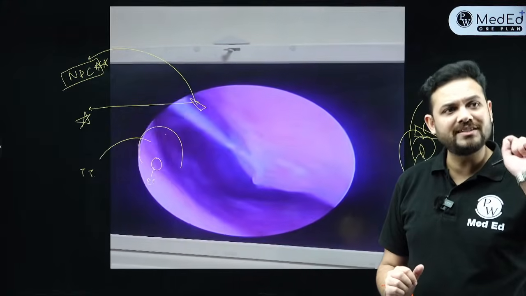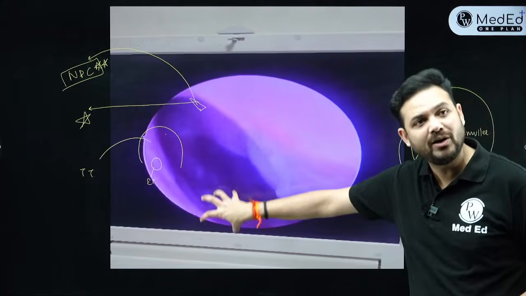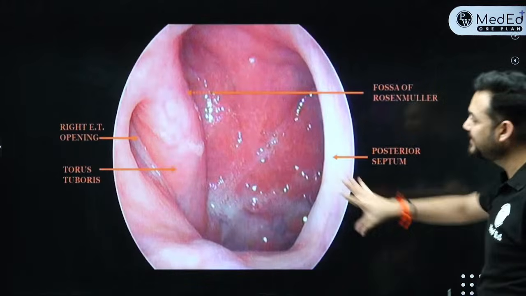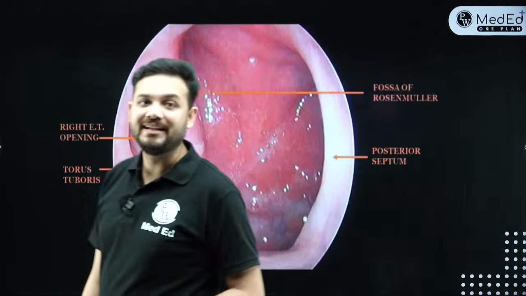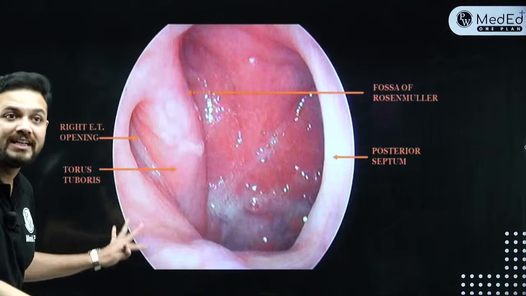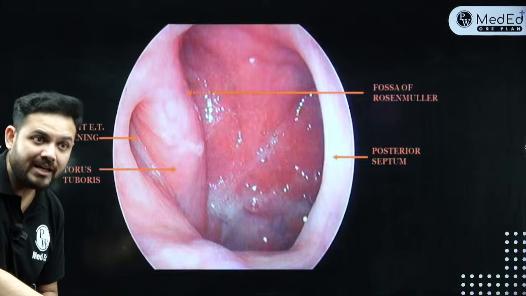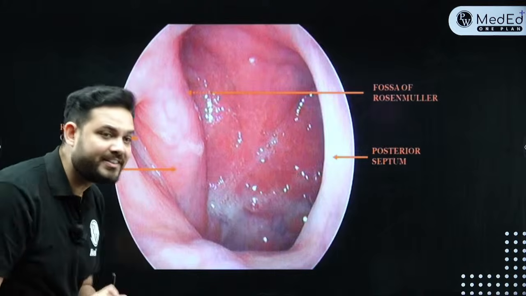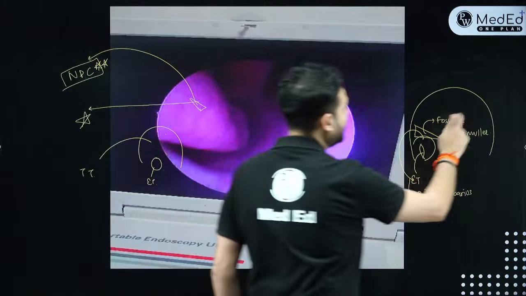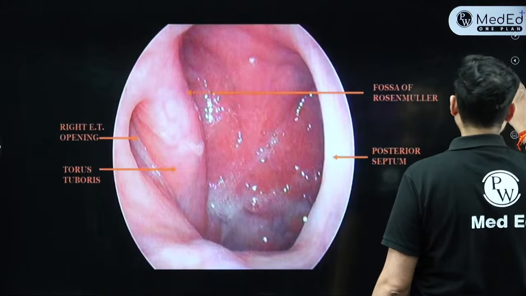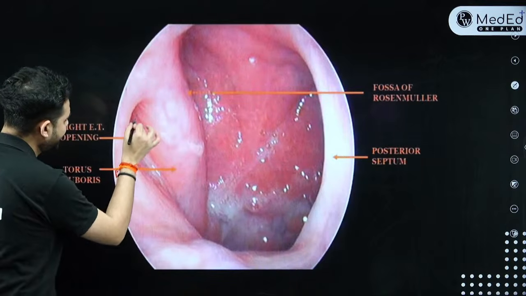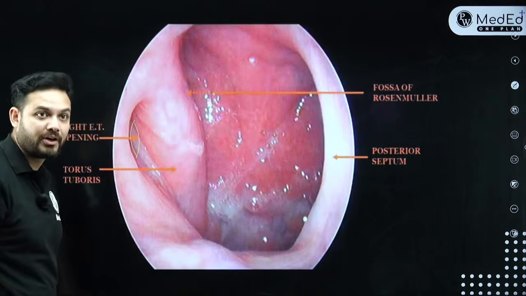Now I'm just going to show you a picture of exactly what I have done. This is the picture of this exact case, the right side nasopharynx. You have taken the scope along the floor of the nose behind, and this is what exactly you see. What do you see on the lateral wall? A slit-shaped opening. And what is this opening? This opening over there is your eustachian tube orifice, right? So what you see here as a slit-like opening is the eustachian tube orifice.